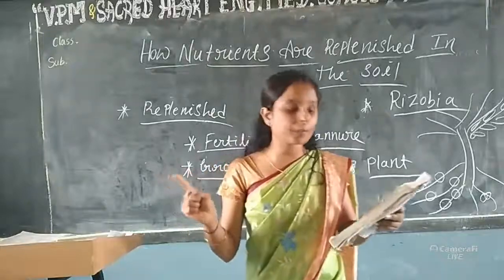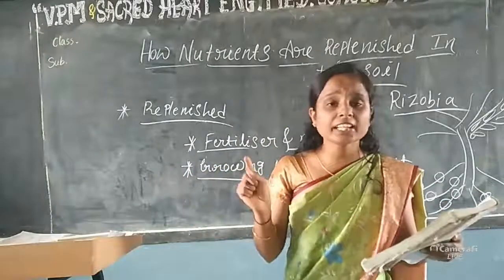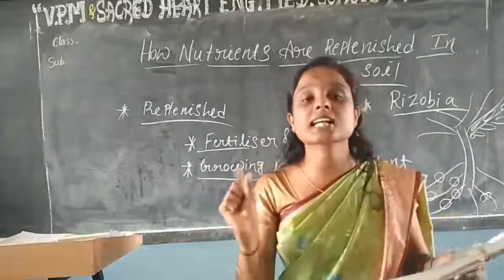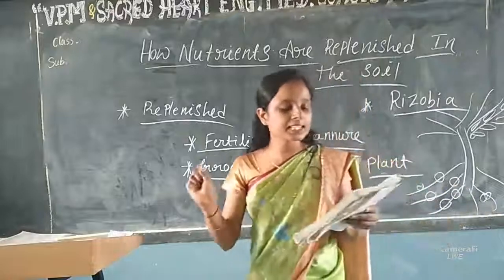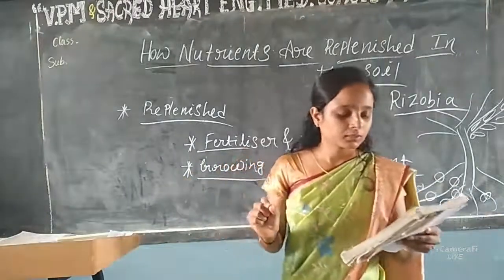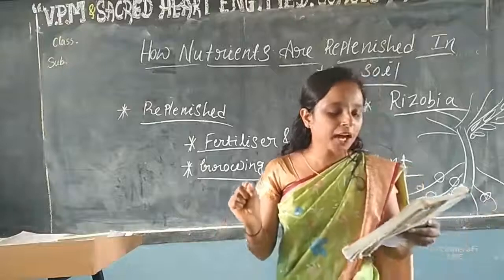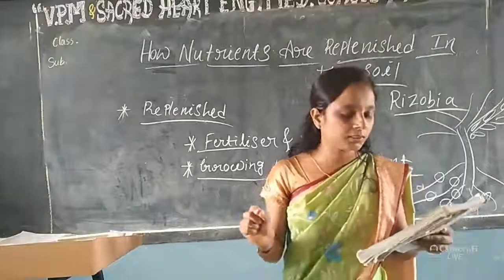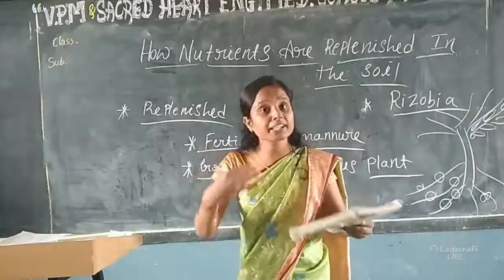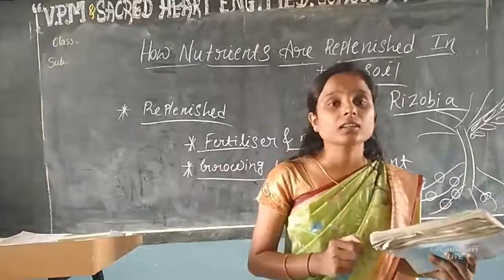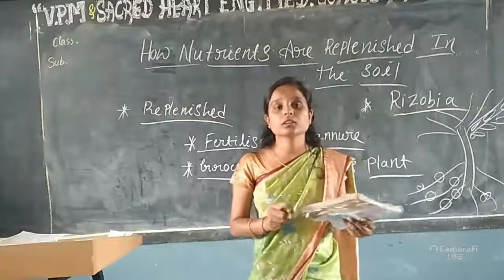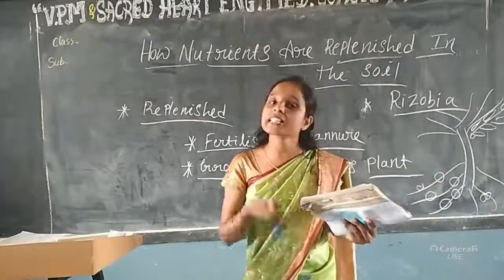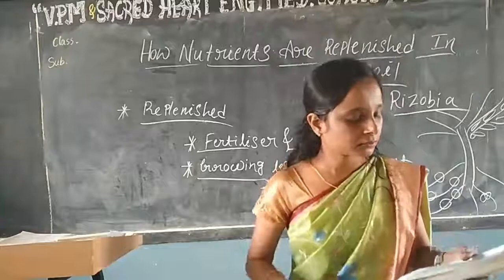Which one? A parasite example. The yellow nest-like plant is there, no? Which plant? Cuscuta. The answer is Cuscuta. Next one: a plant that is partially autotrophic, give an example. One that prepares its own food, which one? I already told you, no? Pitcher plant. The answer is pitcher plant.